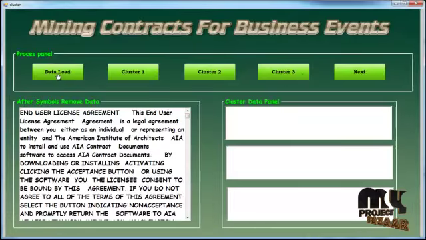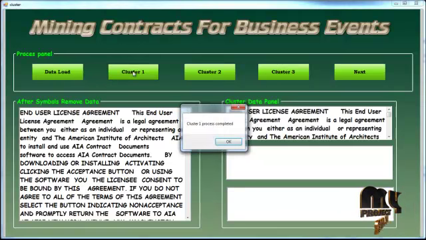Click the Next button, then click on the data load. After symbols, remove the data to feed on the rich text box. Click the cluster 1 button to cluster the data. This document is separated into three files. Cluster 1 process completed.